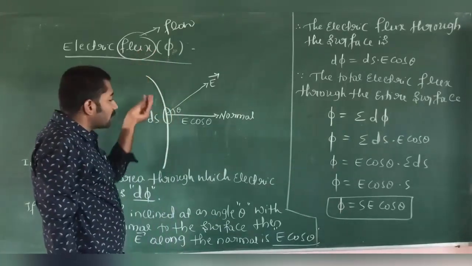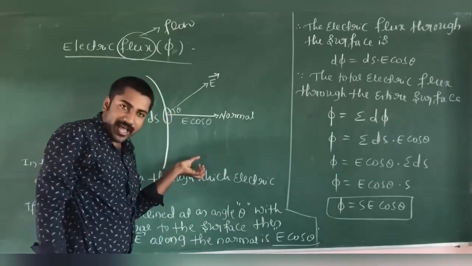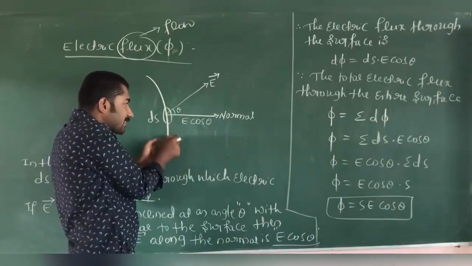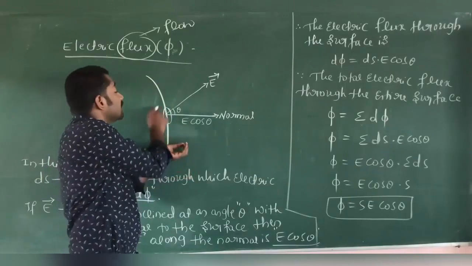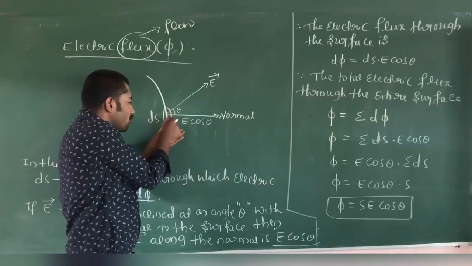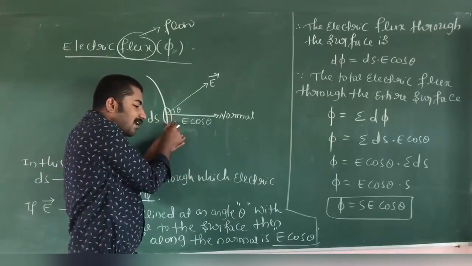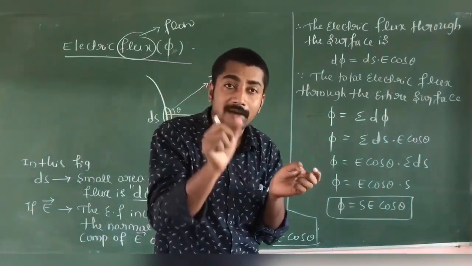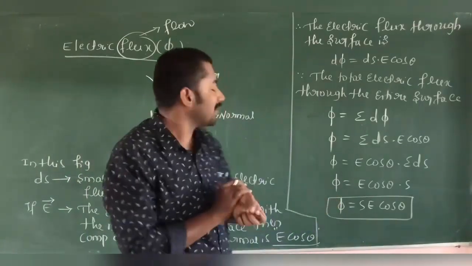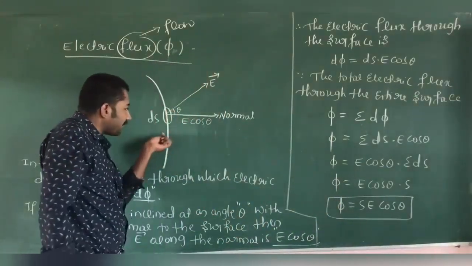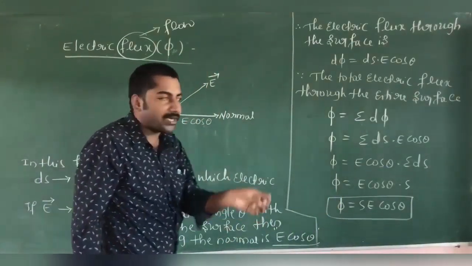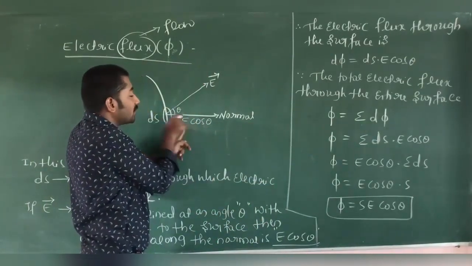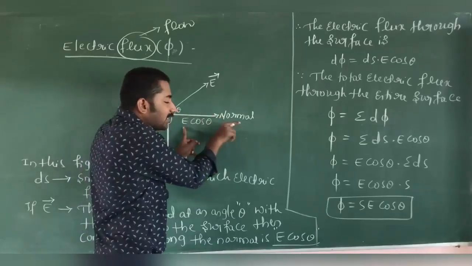Electric flux due to the surface is defined as the product of the surface area and the component of electric field normally passing through that surface.